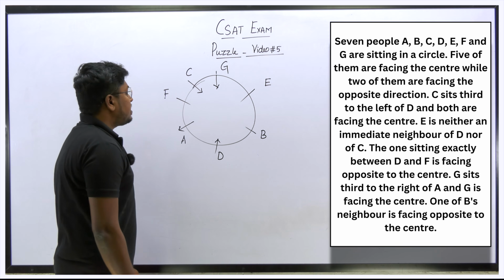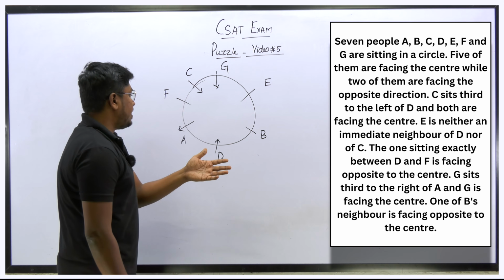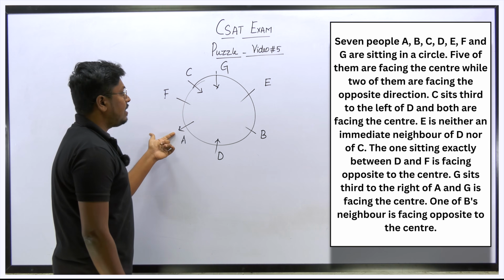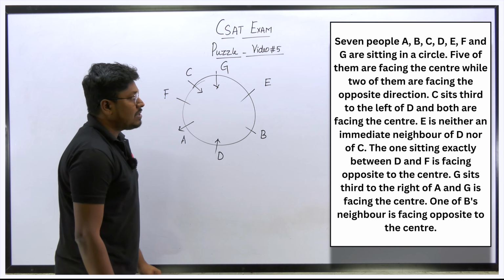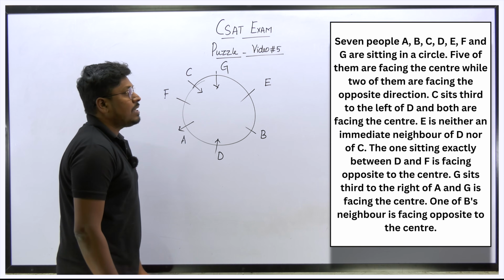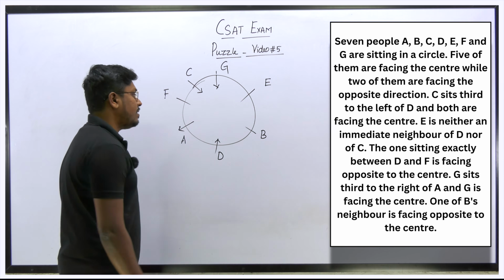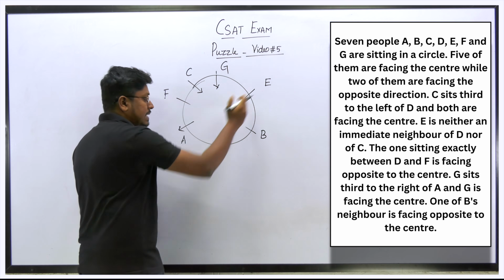And according to the question, what they said is only 2 of them are facing outside, right? So already we came to know that person A is facing outside. So who's the remaining one facing outside? One of B's neighbors. So one of B's neighbors is facing opposite to the center. So B's neighbors are E and D.